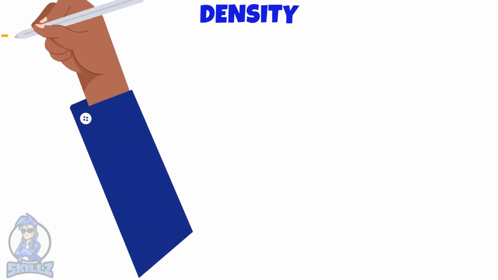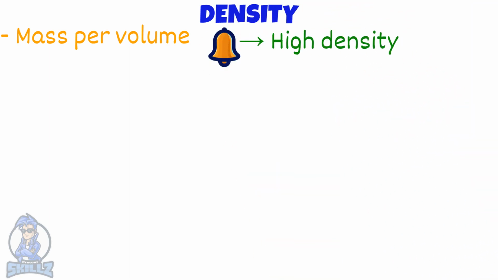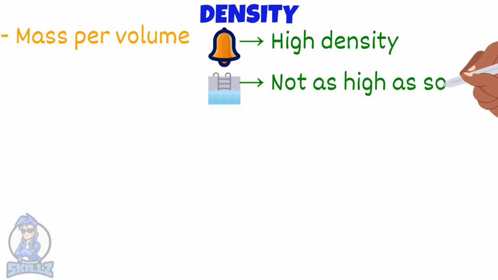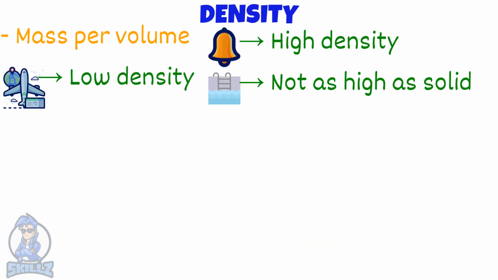Density is basically how much mass there is for a volume. Solids have a high density, which means that there is a high mass for a certain amount of volume. Liquids usually have a lower density than solids, and gases have the lowest density. If you know the mass and the volume of a material, you can calculate the density using the following equation.